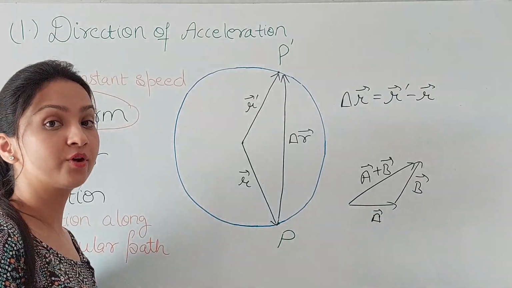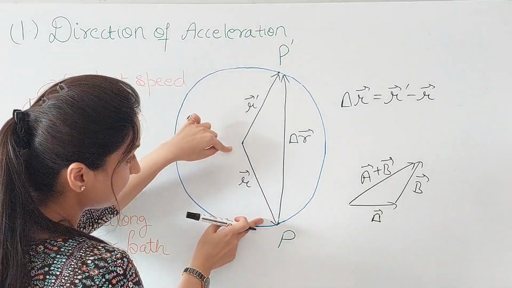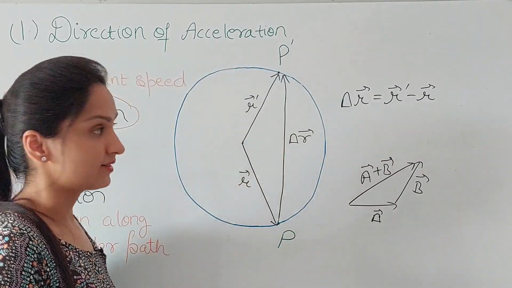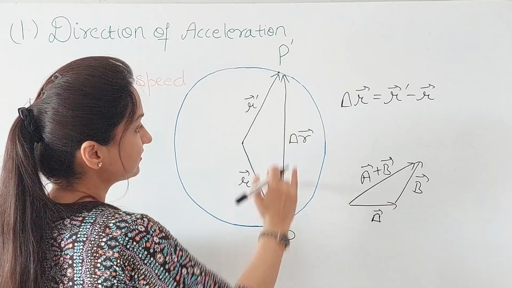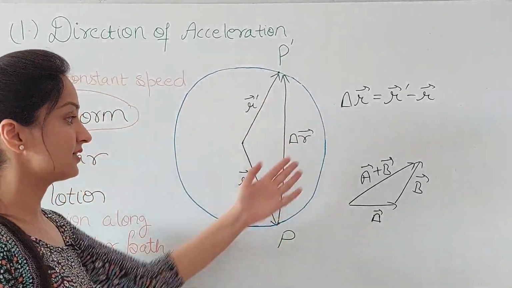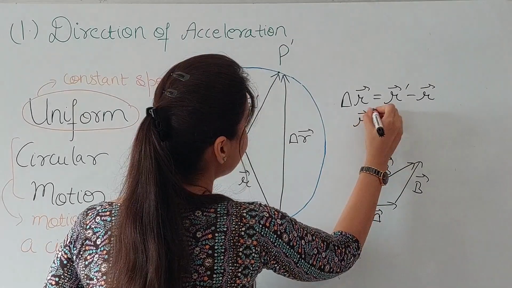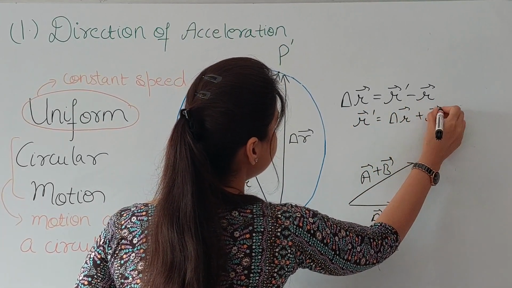This is nothing but the triangle law of addition. Just look over here. If this is a vector A and this is vector B, then this R dash is the resultant. If you move this R over here, this R dash is the resultant of this. So I can write my delta R like this. That means that the resultant R dash is nothing but delta R plus R.